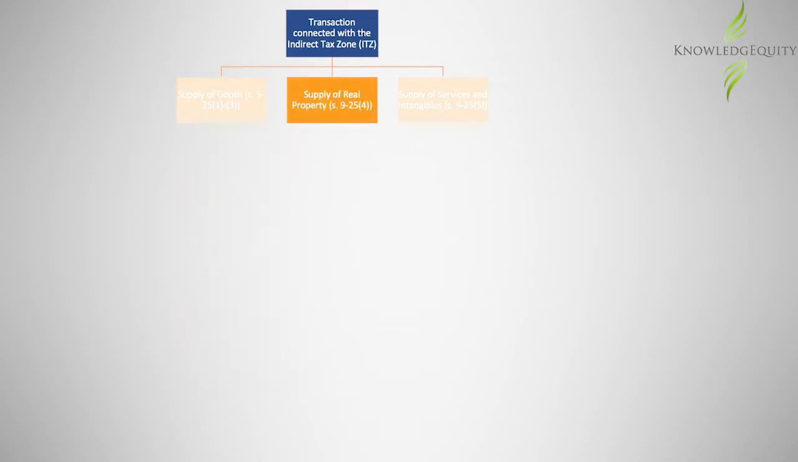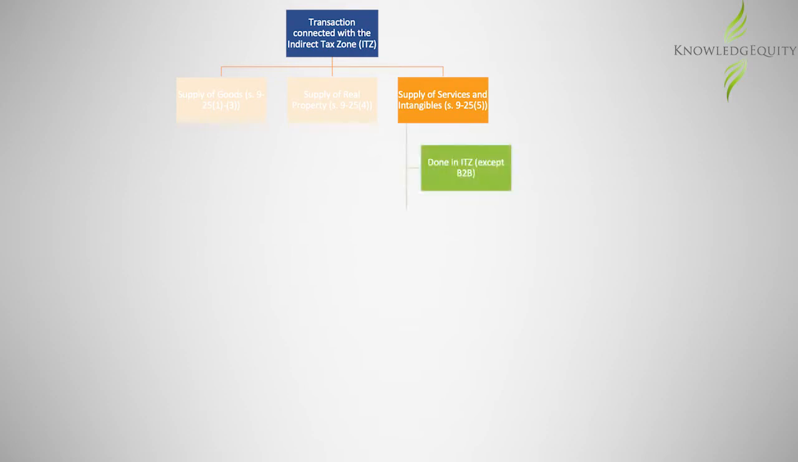A supply of real property will be connected with the indirect tax zone if the real property is located in it. As far as supplies of services and intangibles are concerned, they are connected with the indirect tax zone if the supply is done in the indirect tax zone. However, note that an exception applies to cross-border business-to-business supplies of services and intangibles, in that they are not deemed to be connected with the indirect tax zone.